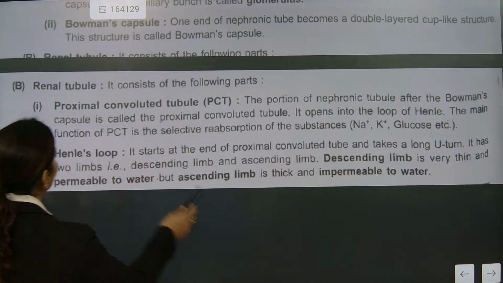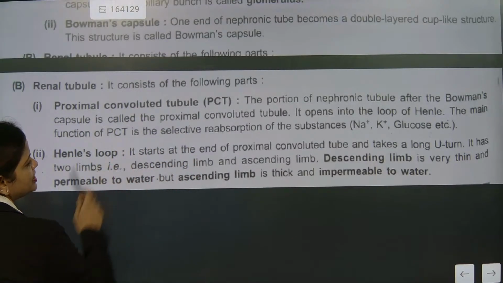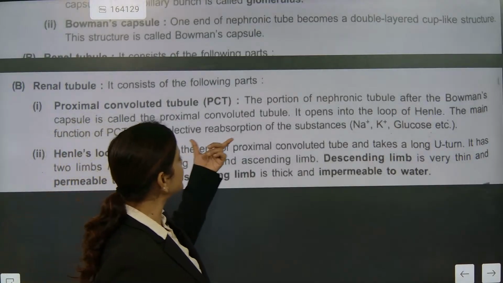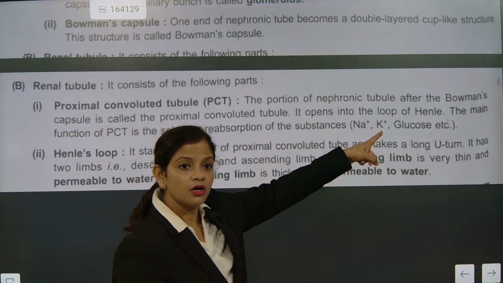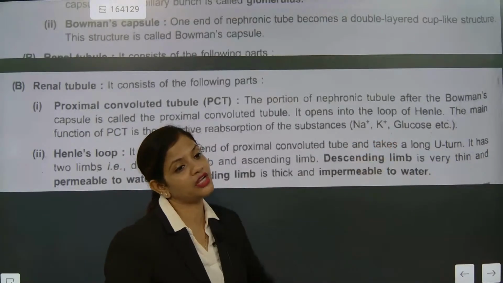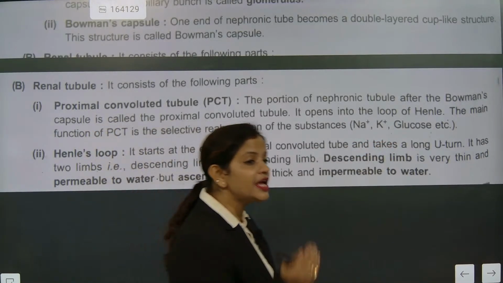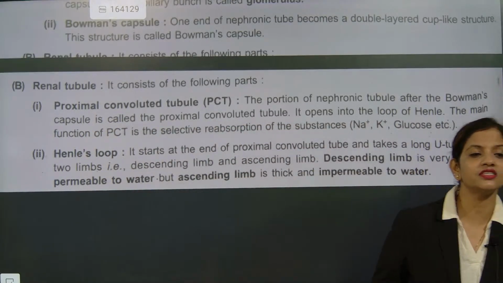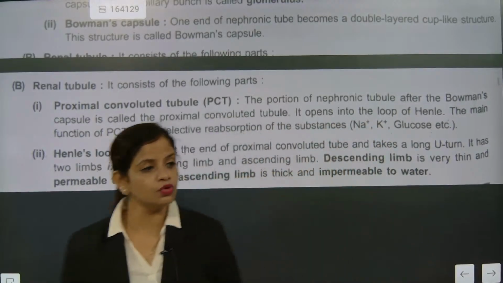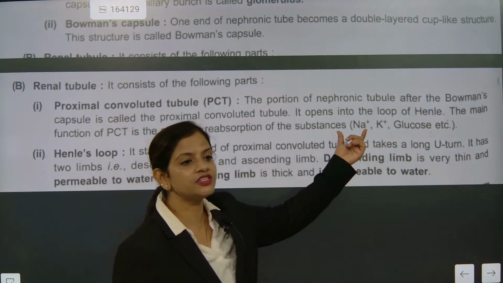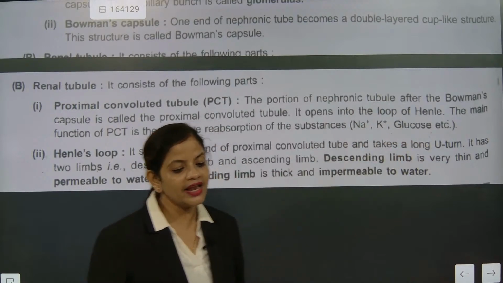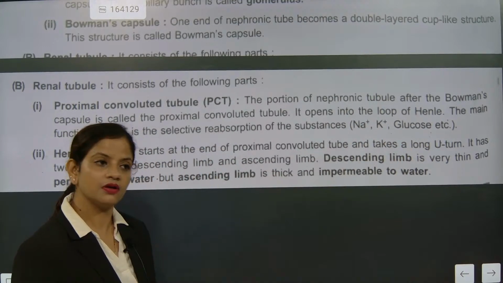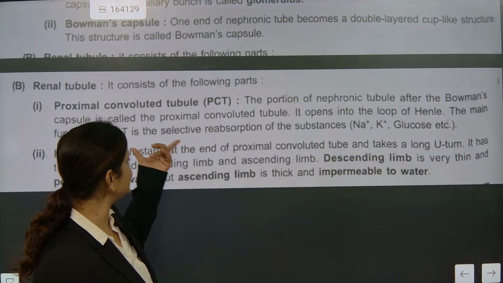Now can you see this part better? The main function of PCT is the selective reabsorption of substances like sodium ion, potassium ion and glucose. Write down, beta, with water reabsorption. Say I and Sanjay are standing: Sanjay will give back the most important thing. What is the most important thing, Sanjay? Sodium ion, potassium ion and glucose. And I will collect all the waste and give it. Are you understanding? So that is PCT's work.